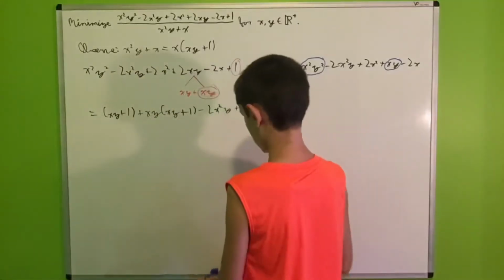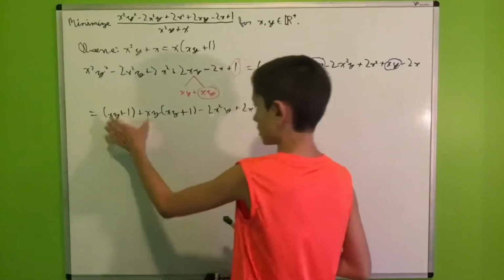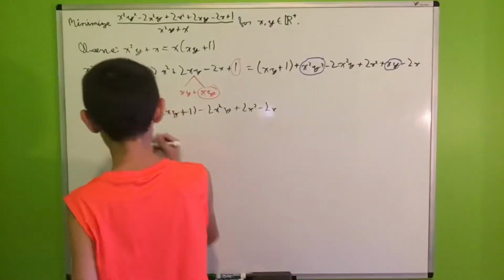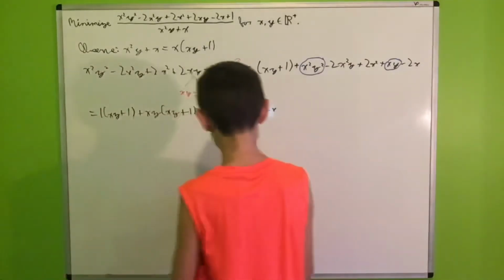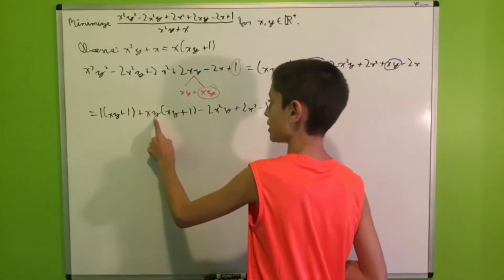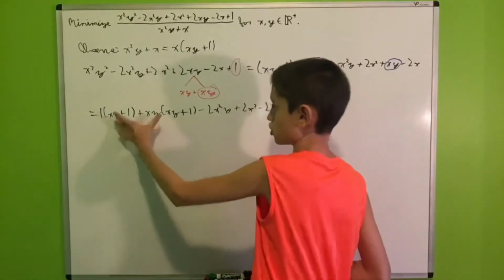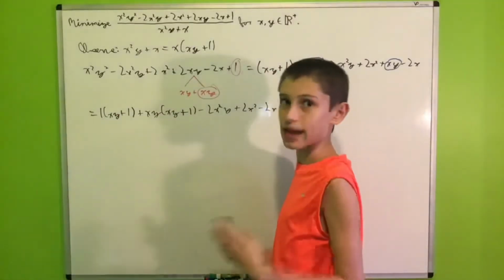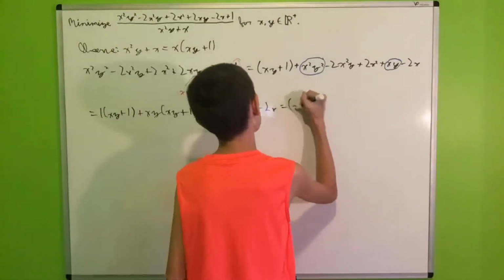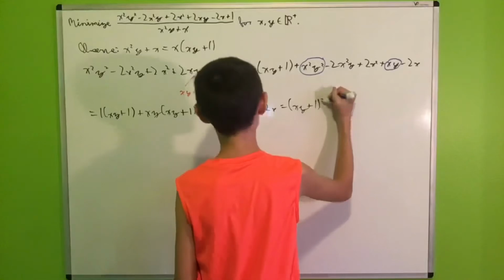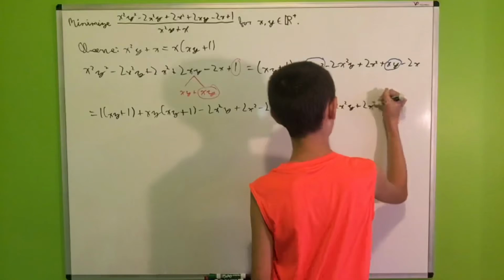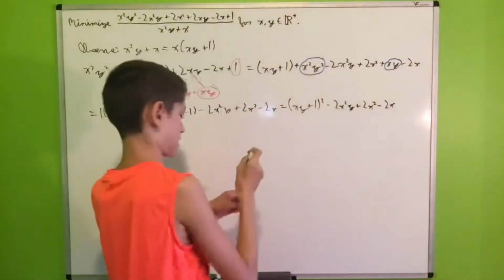And now, what can we do? Well, I would like to write the coefficient of 1 in front of the xy plus 1, and here is why. If we factor out an xy plus 1, we get xy plus 1. So in other words, this right here is exactly (xy plus 1) quantity squared. So this is (xy plus 1) quantity squared minus 2x squared y plus 2x squared minus 2x.